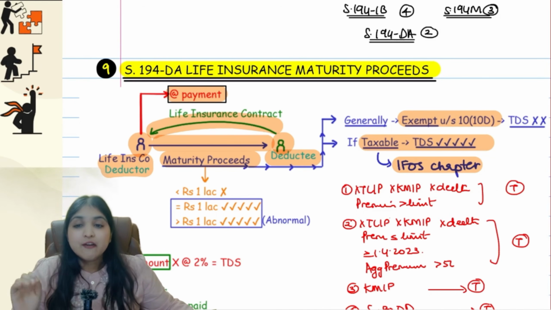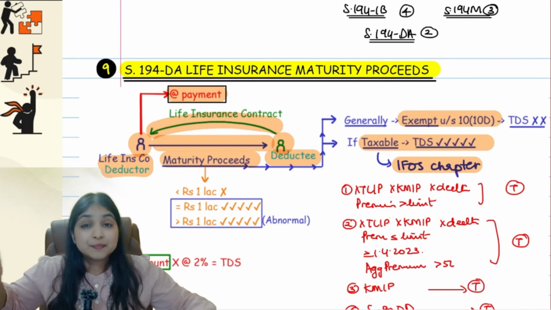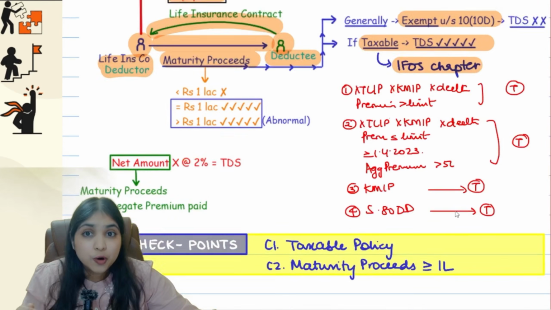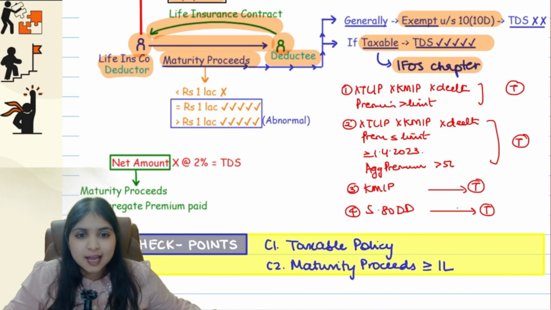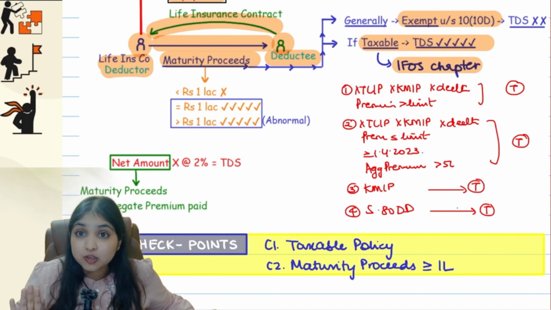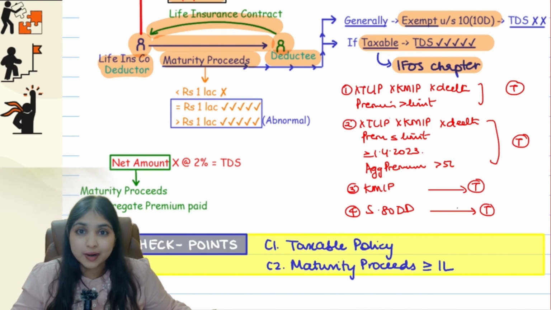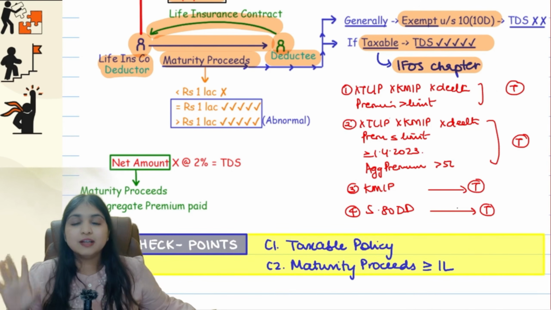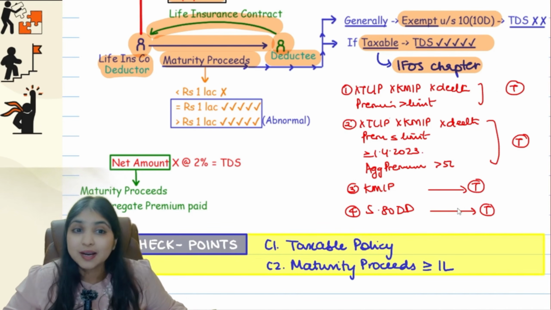In simple words, whenever you identify it is 194DA, your usual process you will not apply. You will straight away come to the checkpoints. What are the checkpoints? Checkpoint number 1, it has to be a taxable policy, which means it has to be one of these 4. Because if the maturity proceeds are exempt, guys, then no TDS itself. So first of all, the maturity proceeds have to be taxable. Second checkpoint, the maturity proceeds have to be at least 1 lakh. If both these checkpoints are fulfilled, then only you will enter into 194DA. Are you understanding, everybody? Yes.